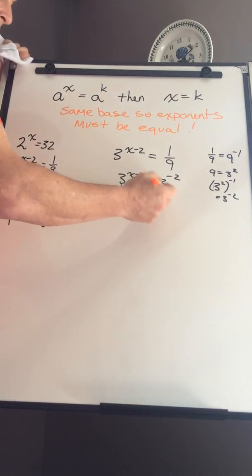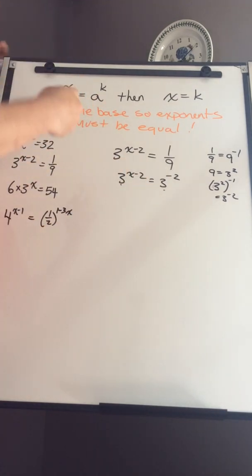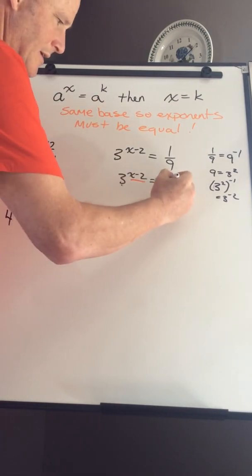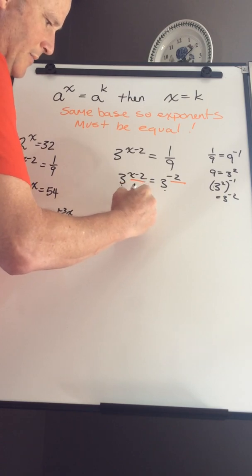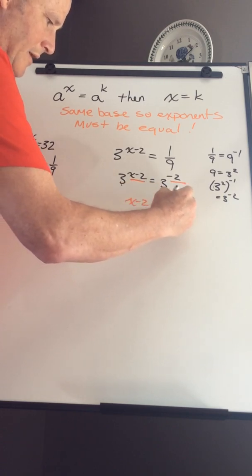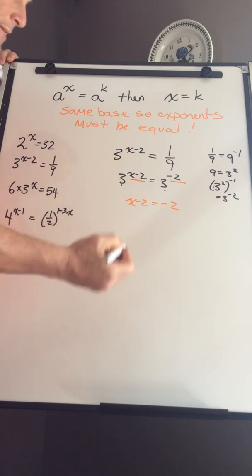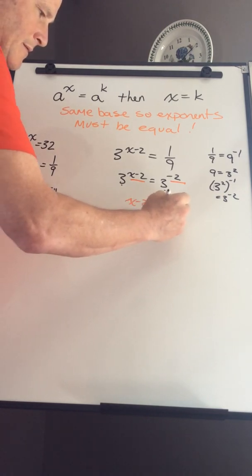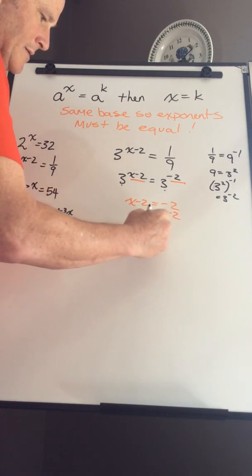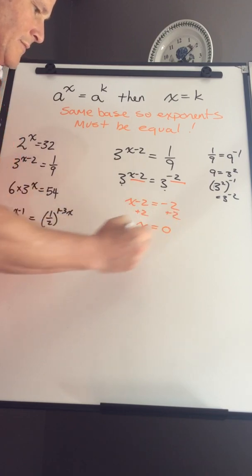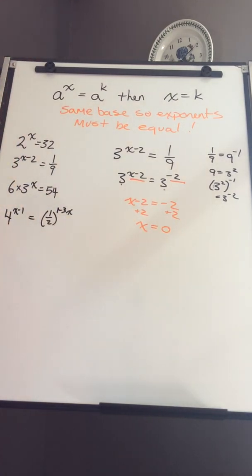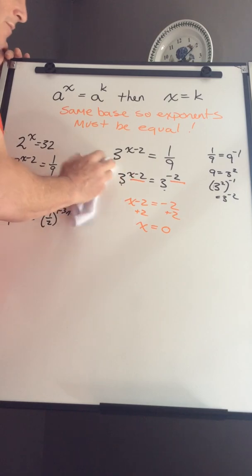Same base. So this is going to equal this. So x minus 2 equals negative 2. Add 2 to both sides. x equals 0. Those aren't too bad, I hope. Those are our first 2 examples that we're looking at. Like I said, they get a little bit more difficult, and you really need to know your laws of exponents. That's why I sent the review stuff on that.